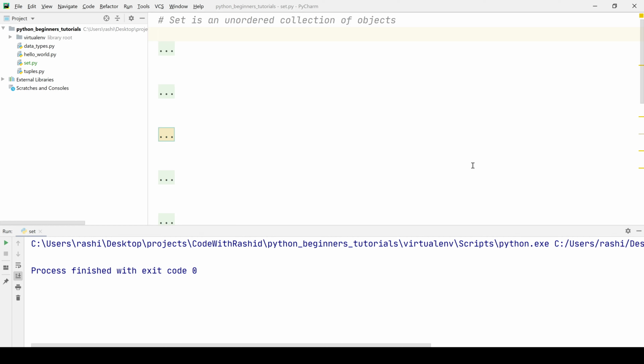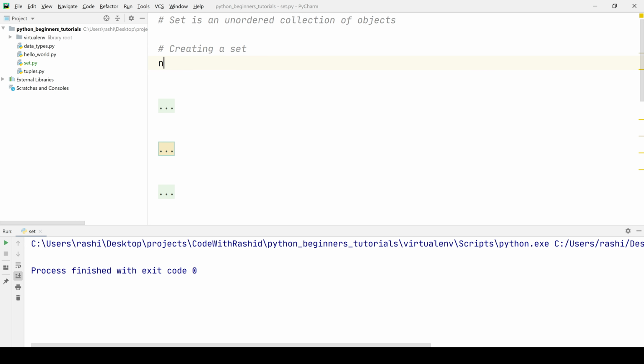In the previous video we discussed tuple in Python, and now in this video we shall discuss set. What is a set? A set is an unordered collection of objects in Python. It is similar to mathematical sets. So how do we define sets in Python? For defining a set in Python we can use the set function.